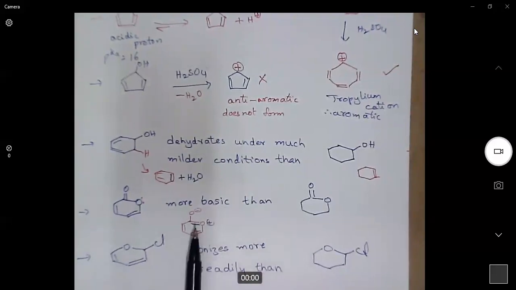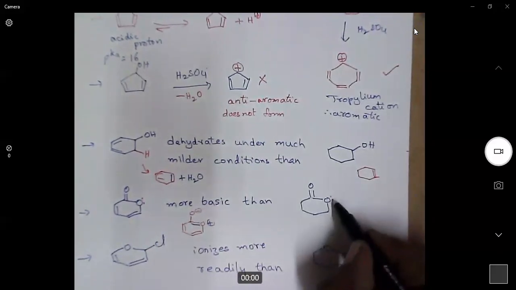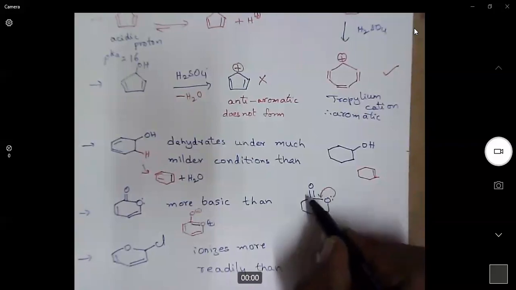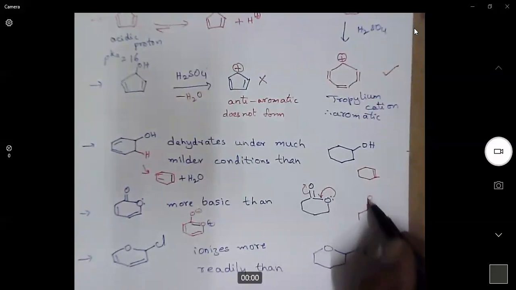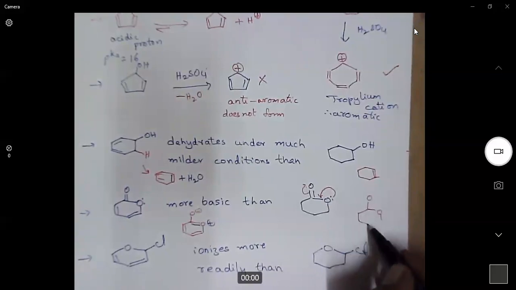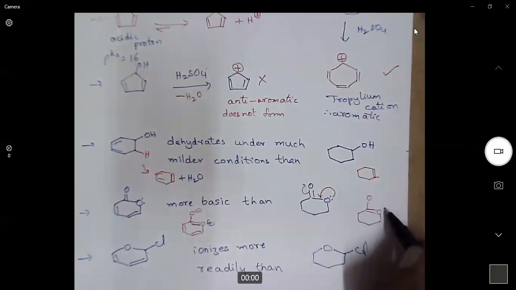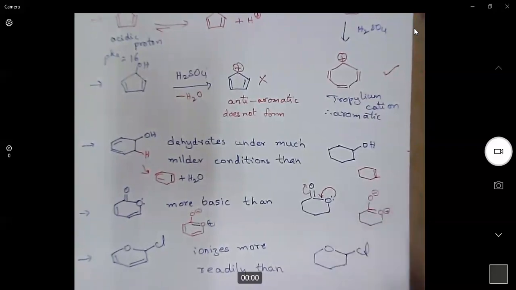Now you see, this is a 6-membered system with 6 pi electrons, which is giving aromatic nature. Whereas we can also write a similar structure for this, just polarize this lone pair into the ring, but we don't get an aromatic compound. We just get a double bond. In this case, we are getting an aromatic molecule, whereas in this case, we are not.